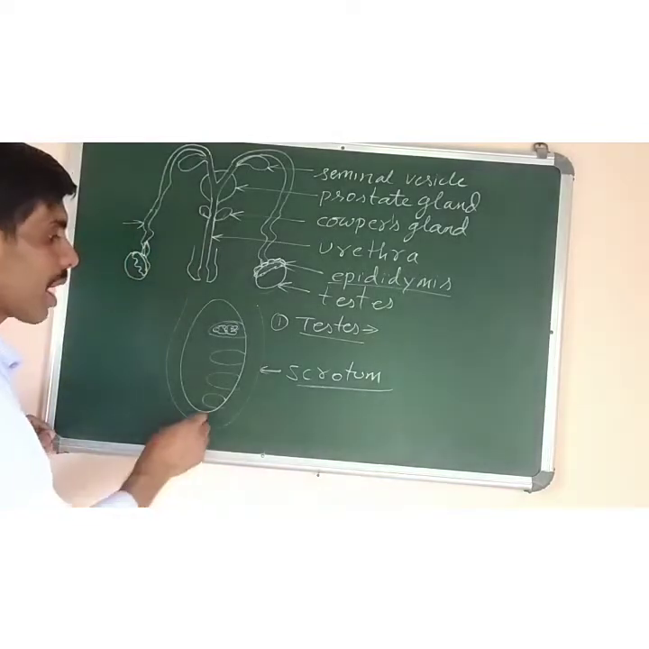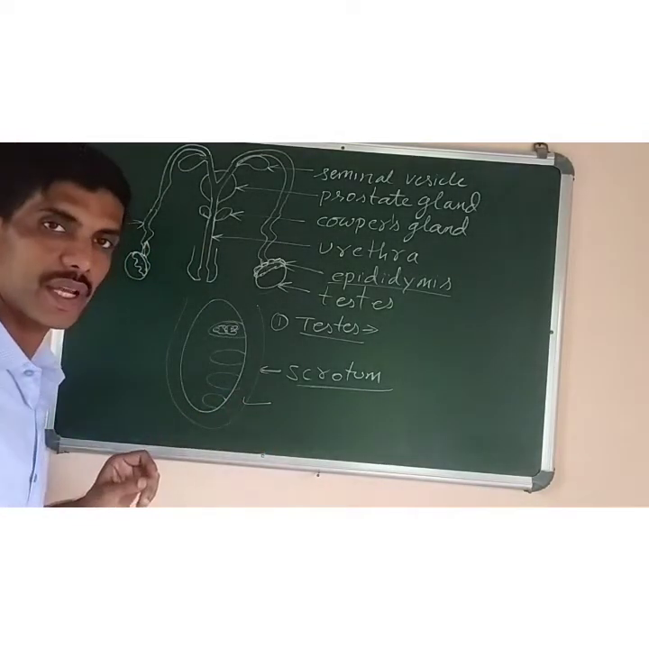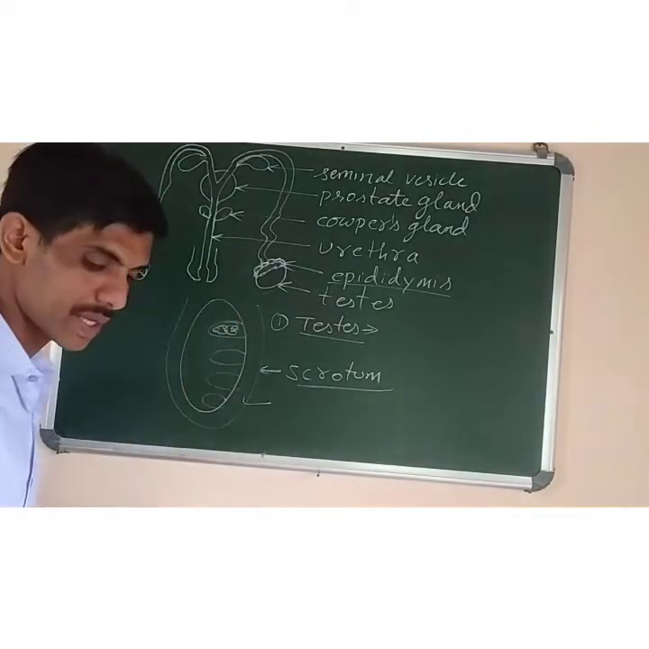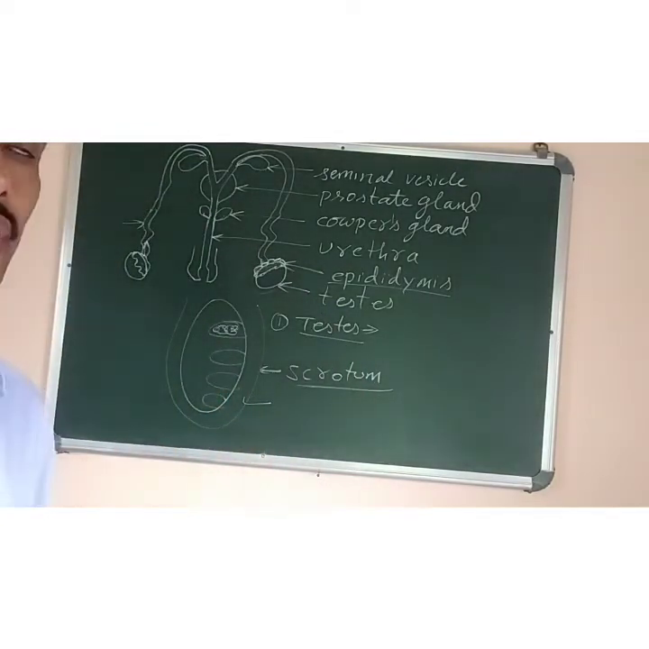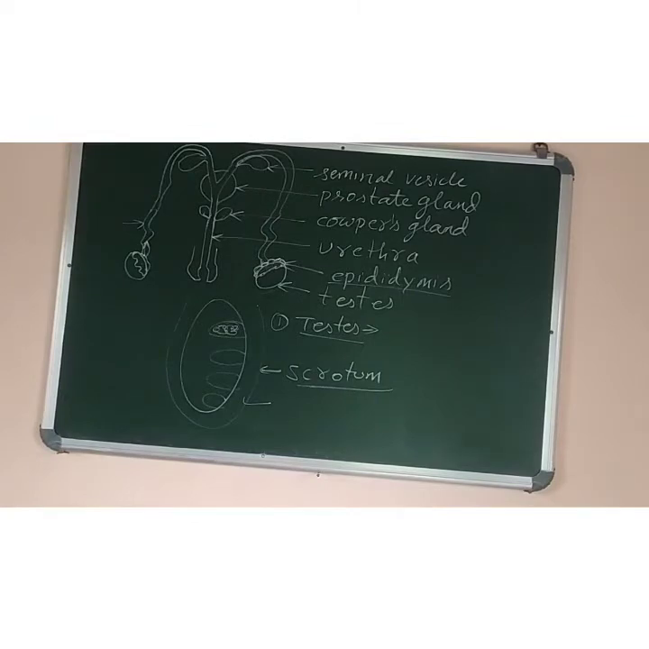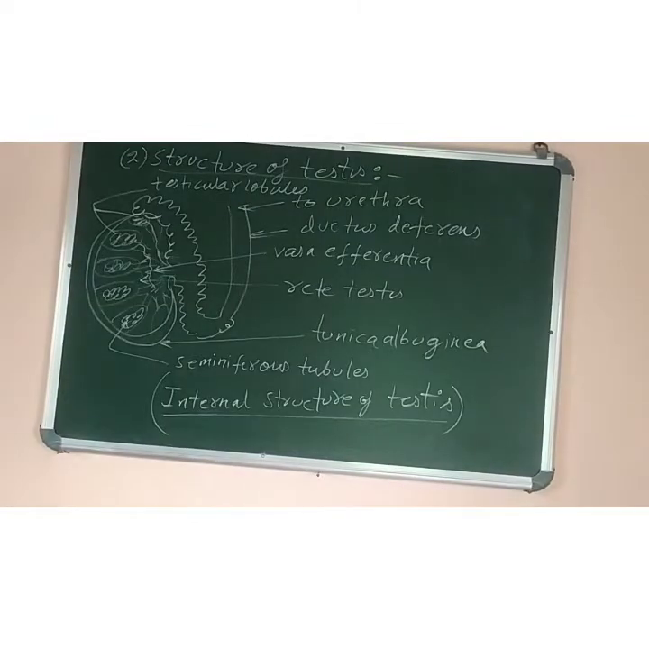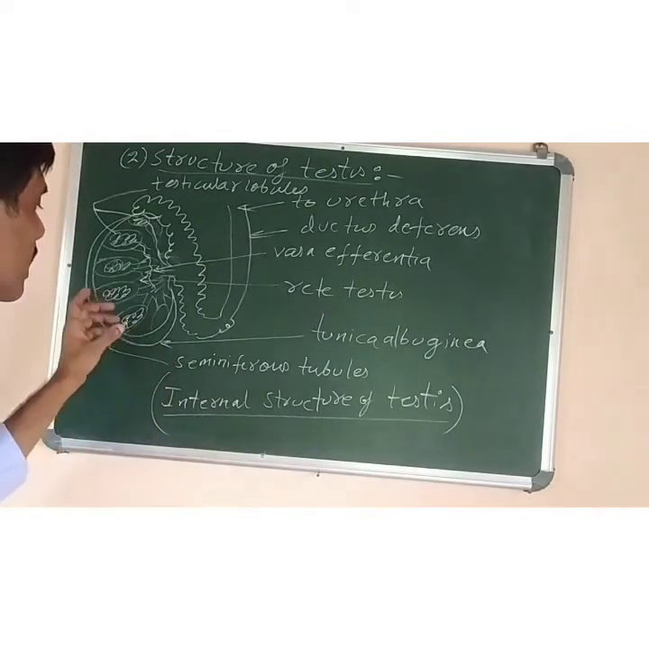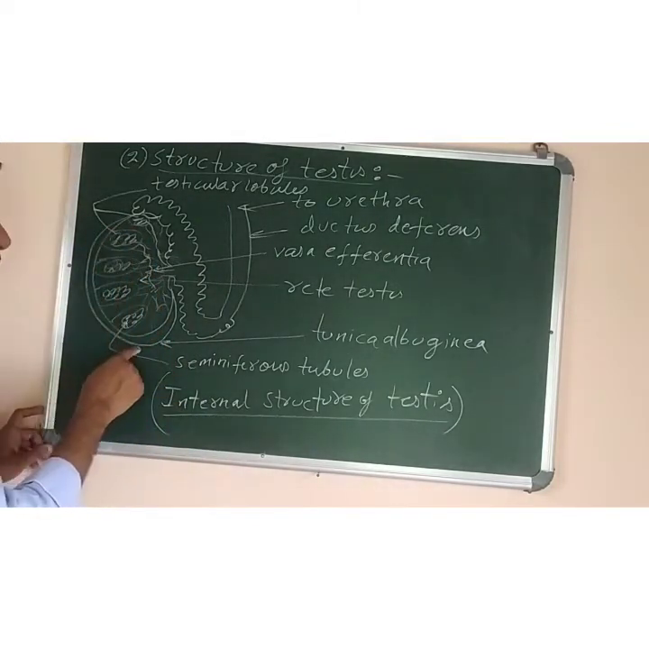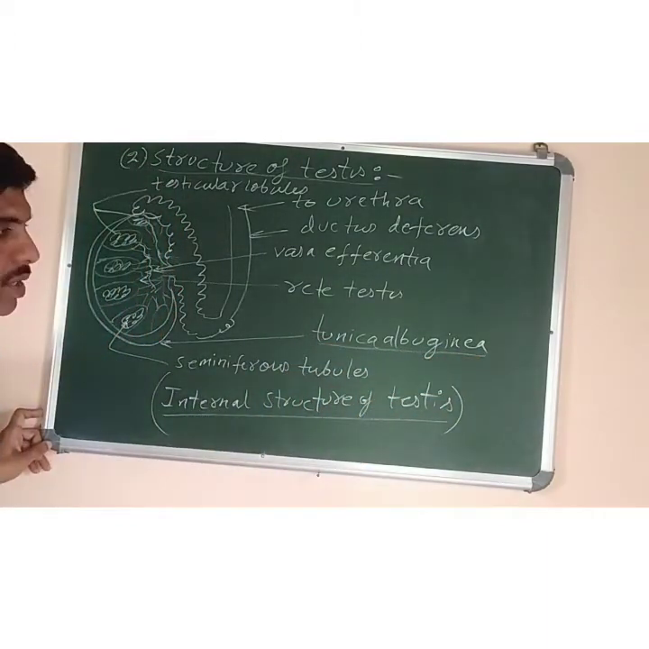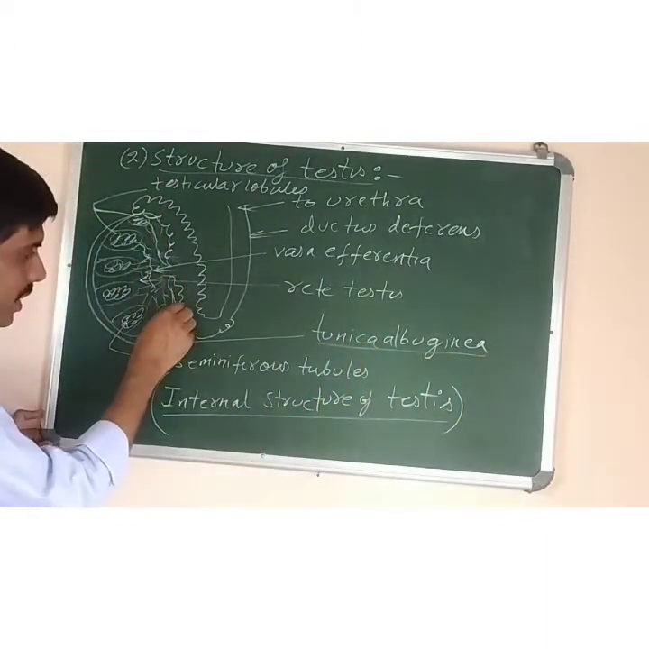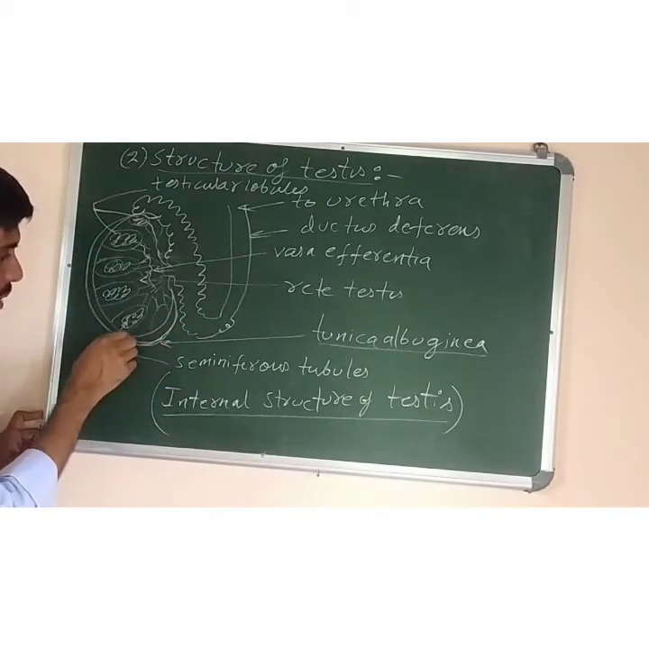Okay. Now next we have to study the structure of testis. For that I will draw the diagram of testis and then we will continue with the second part, that is structure of testis. Okay, now look at the diagram. The internal structure of testis. Look. Now you can see the testis is covered by a protective covering. The name of that covering is tunica albuginea. What is tunica albuginea? Name of the protective sheath or the covering present around the testis.